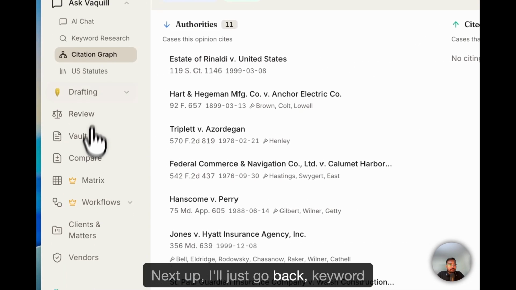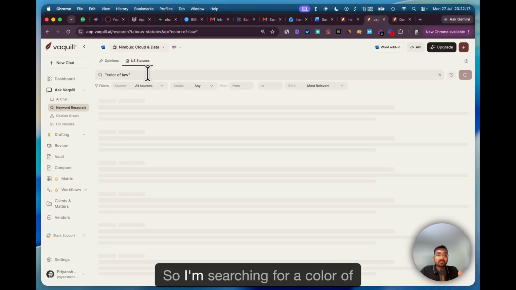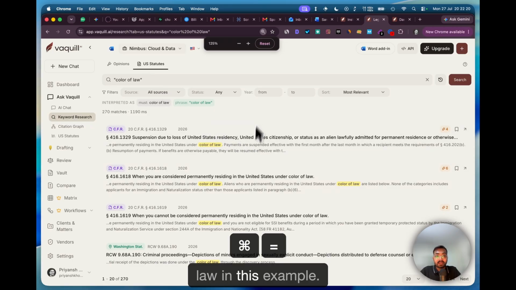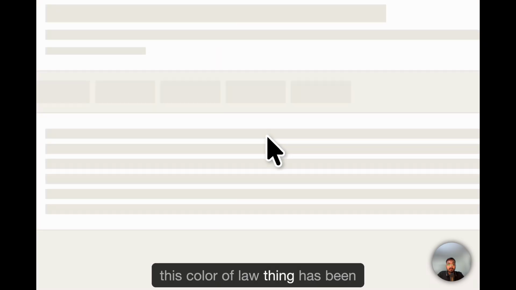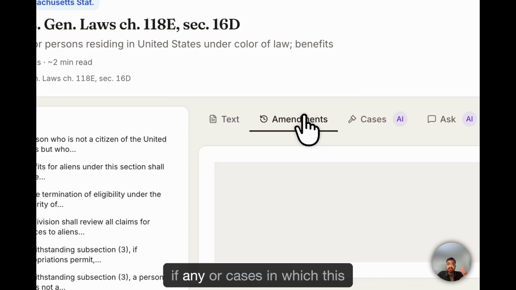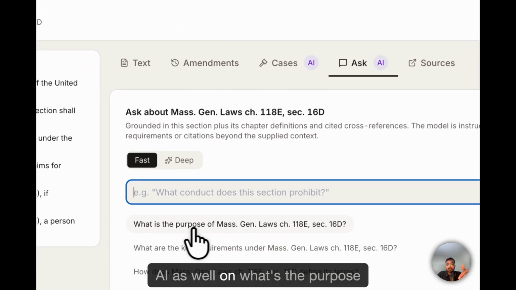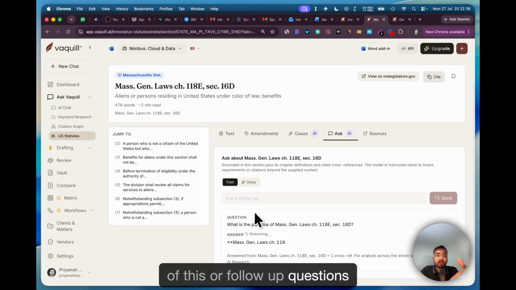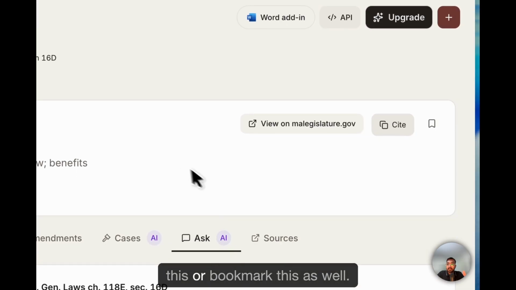Next up, I'll just go back, keyword research. You can do the same with opinions as well as US statutes. So I'm searching for color of law in this example, in which statutes or laws this color of law term has been mentioned. Click on that and we'll give you the text as well as amendments, if any, or cases in which this law was discussed. Or you can ask AI what's the purpose of this, or follow-up questions exactly on this section, and even see the source of data, where we are gathering the data from, or click on cite this or bookmark this as well.